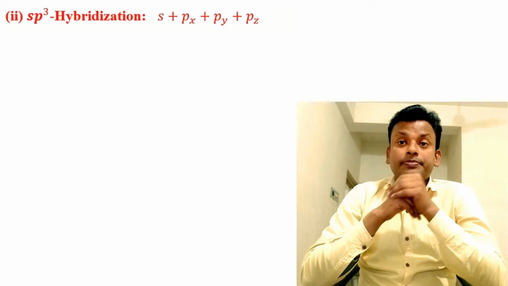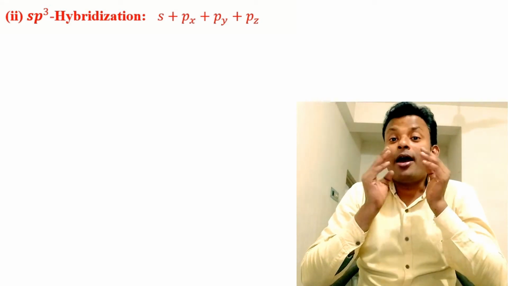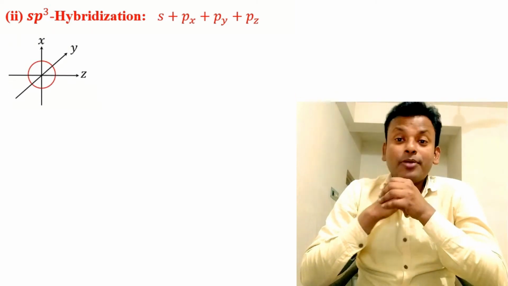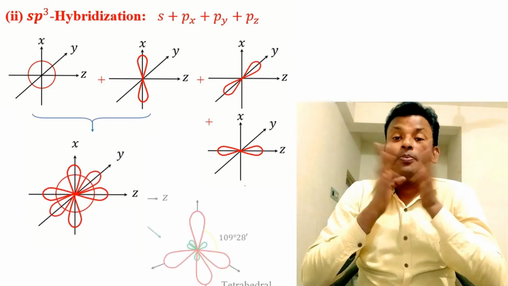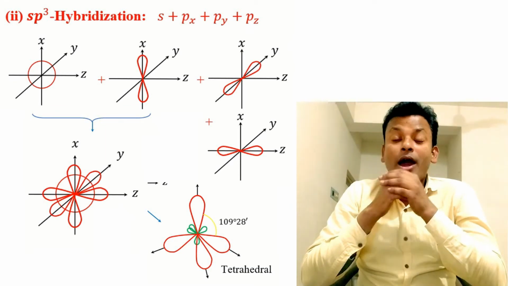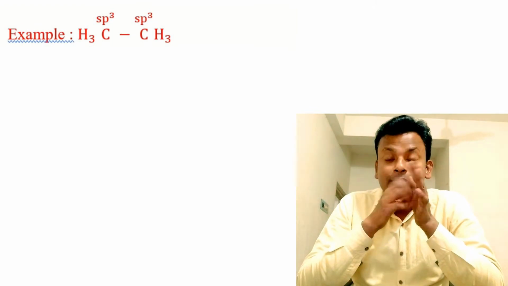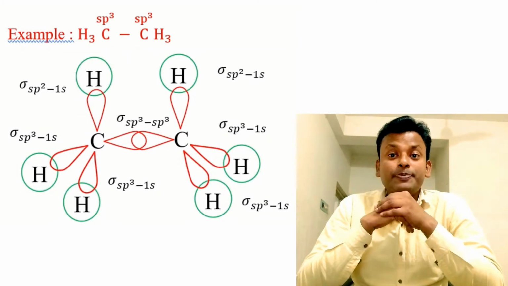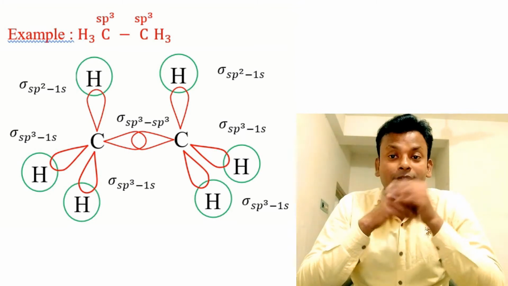sp3 hybridization. Here one s orbital and three p orbitals are involved in hybridization. Here the s orbital and the px, py and pz orbitals intermix to form a tetrahedral structure, that is, the angle is 109 degrees 28 minutes. Example, ethane, CH3 CH3. Two carbon atoms are sp3 hybridized, meaning a tetrahedral structure, and that is the orbital diagram structure.